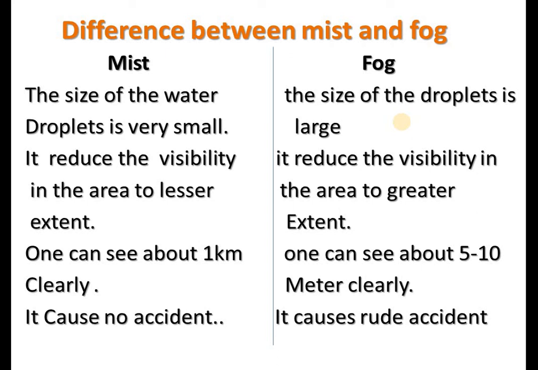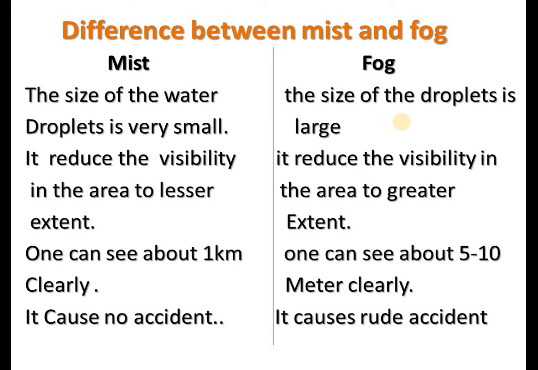The mist can reduce the visibility in the area to a lower or lesser extent, while the fog reduces the visibility in the area to a greater extent. One can see about 1 kilometer clearly when the mist is there, but when the fog is there, one can see about 5 to 10 meters clearly.